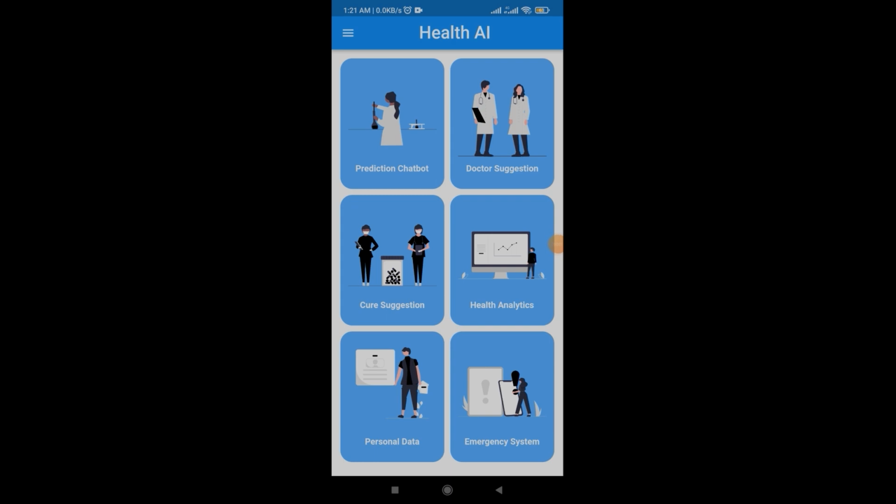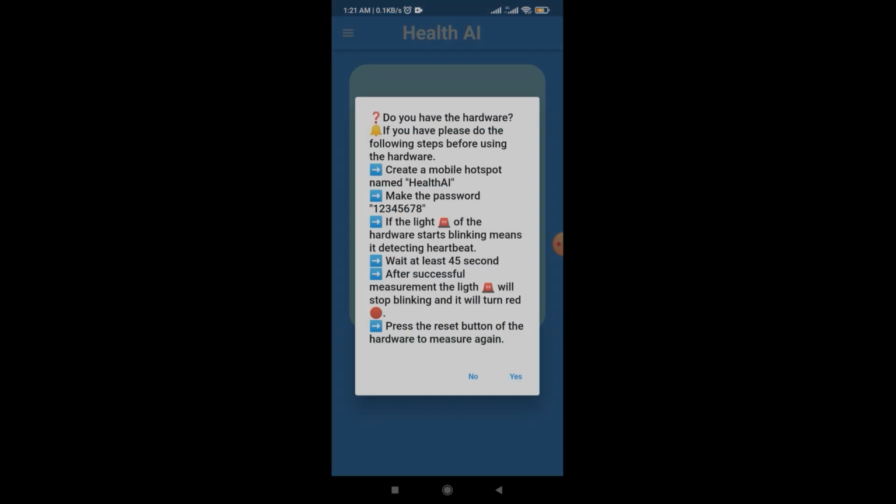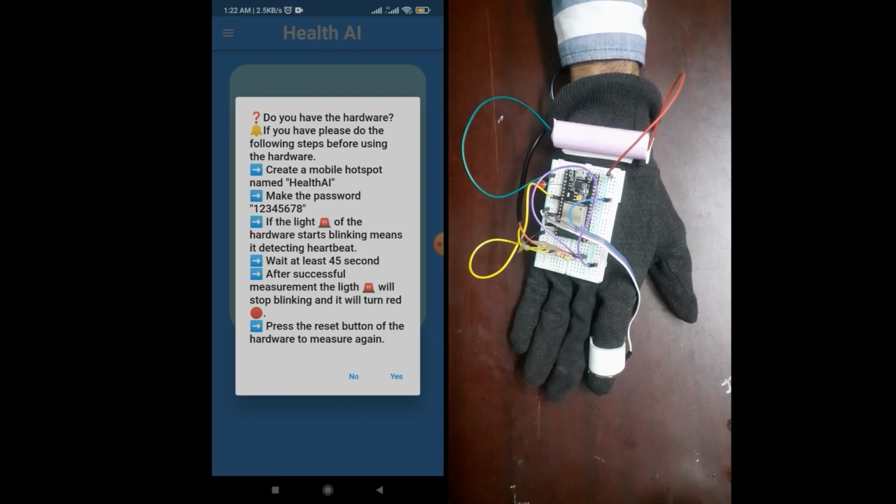Now the next module that I want to talk about is health analytics. This is where our hardware gadget comes into play. Here you can see that we have two options. First one is to measure health parameters, and the second one is for detailed analytics. If I press the first one, you can see that it is asking whether I have the hardware device or not, and it is also giving the instructions to connect the hardware device. Here you can see our hardware device. We have several sensors to collect oxygen rate, temperature and heart rate from the body. First we have to connect the hardware device.